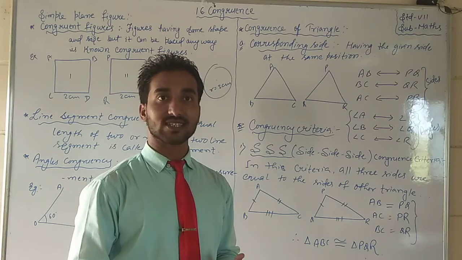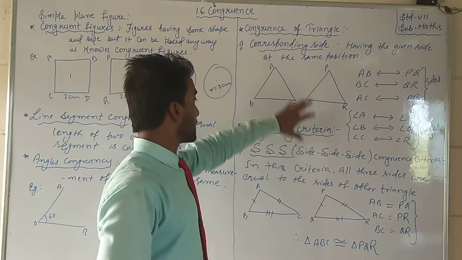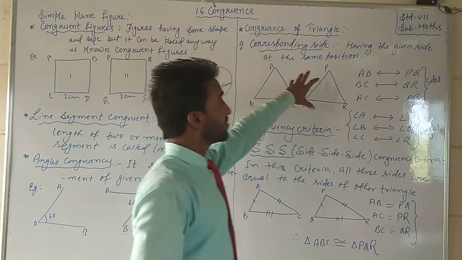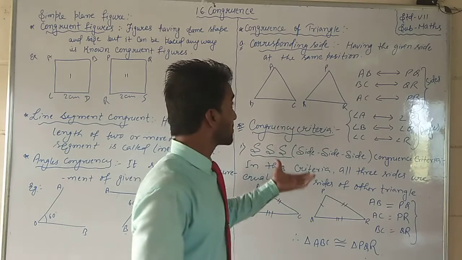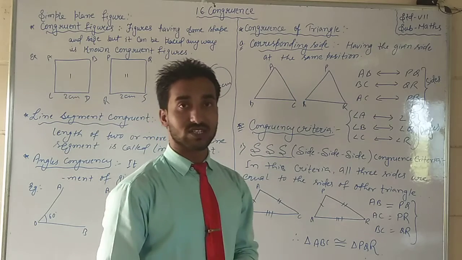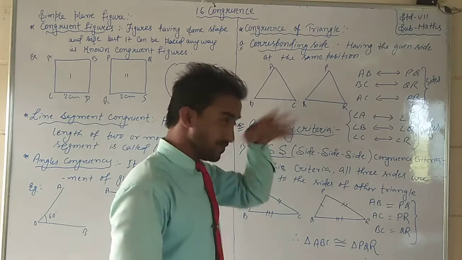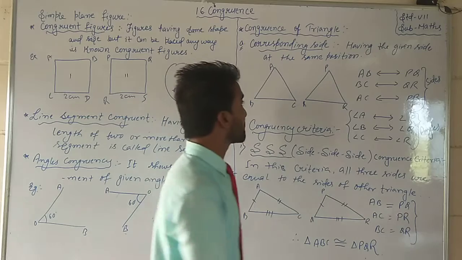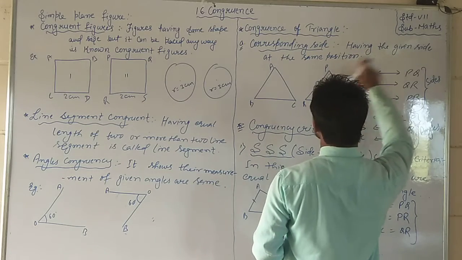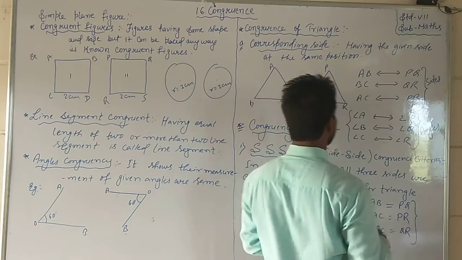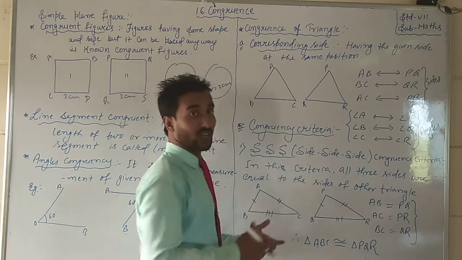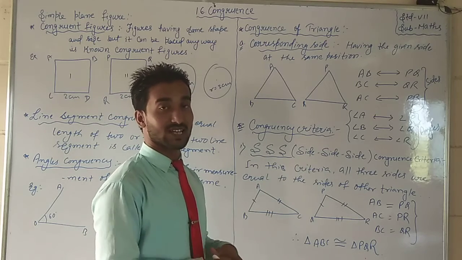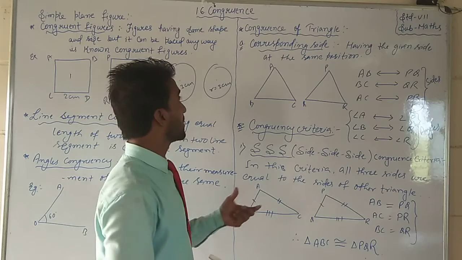You know SSS. That is what we will discuss. Okay students, but before that we should know corresponding sides. What is a corresponding side? It means the same side of the given figures, at the same position. Suppose two figures are congruent. But how can we say they are congruent? When their sides, their angles, their shape and size are equal. But here we are discussing corresponding parts.